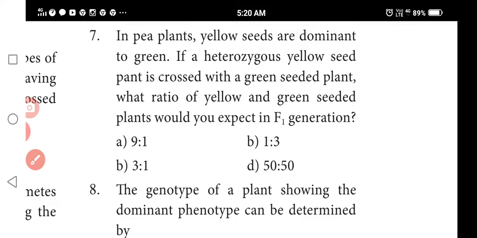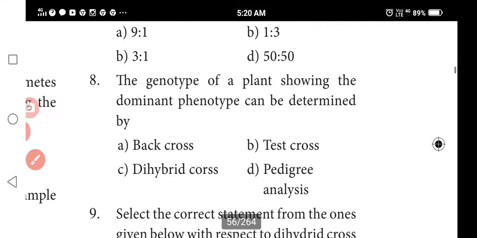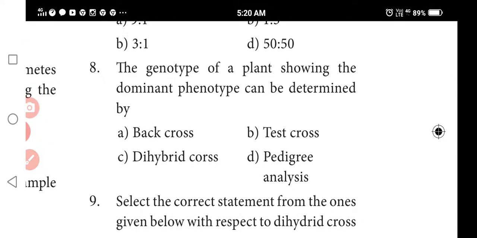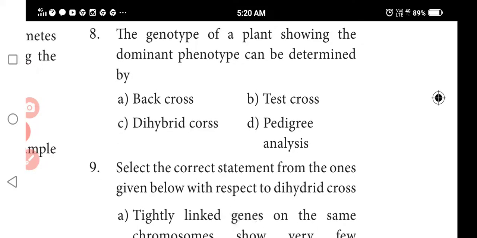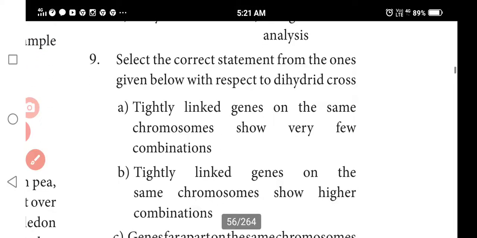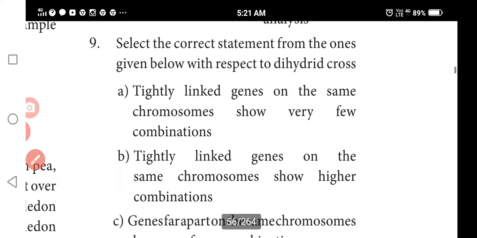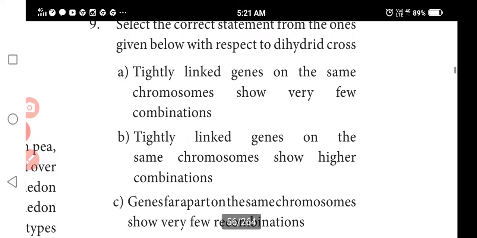So next one, the genotype of the plant showing the dominant phenotype can be determined by test cross. Okay, by test cross we will find out the genotype of the plant showing the dominant phenotype. Next one is to select the correct statement with respect to dihybrid cross.